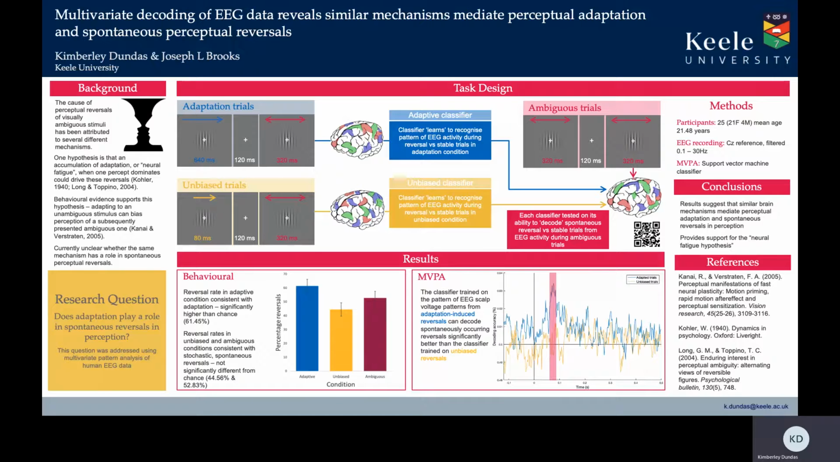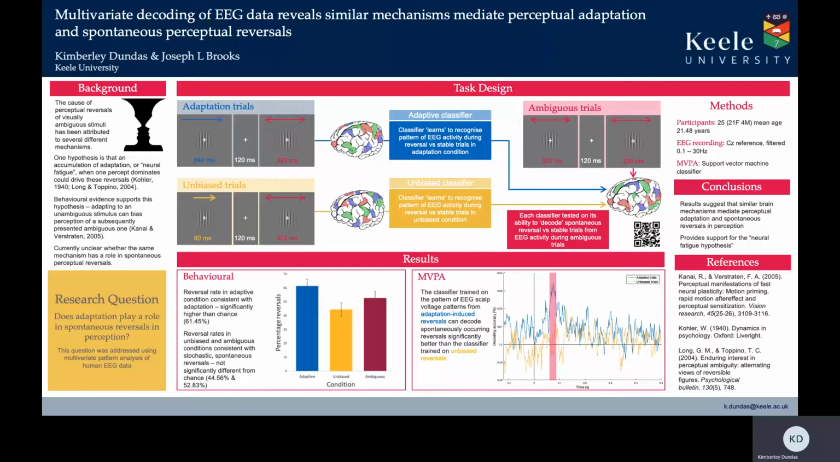So the cause of perceptual reversals that occur when we view ambiguous stimuli, like this Rubin's vase, has been attributed to several neural mechanisms. And one of these is that the neural representation of whichever version of the stimulus is currently dominating our perception becomes fatigued or adapted over time, until a point is reached where the alternate version of the stimulus is less fatigued, so our perception reverses.